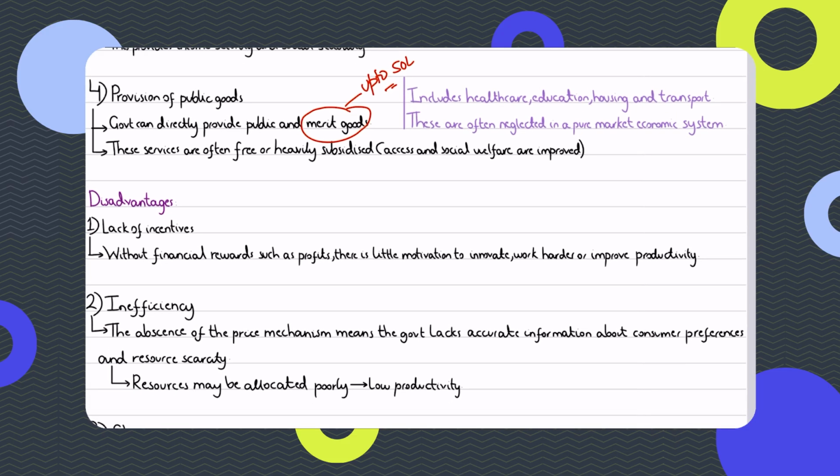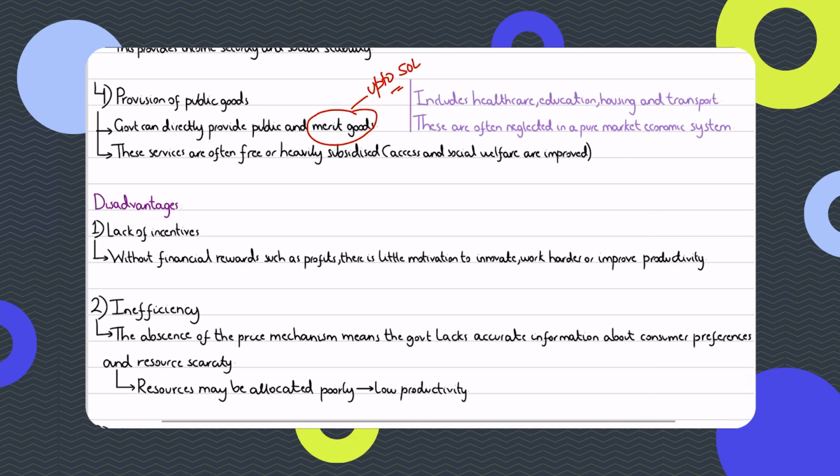So, and it would also provide public goods as well. And so healthcare, education, housing, transport, either the government would just provide it for free or it would provide them at very low subsidized rates so that even the low income groups and the poor can afford it in order to ensure equitable access for